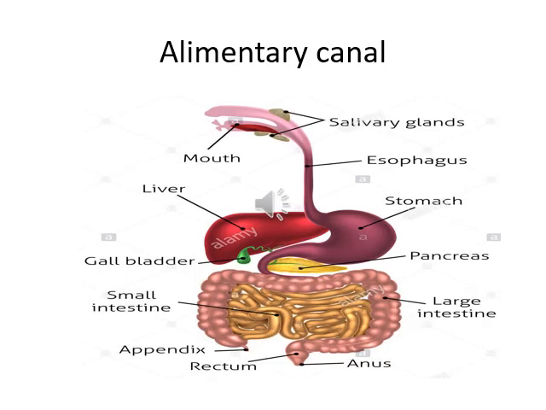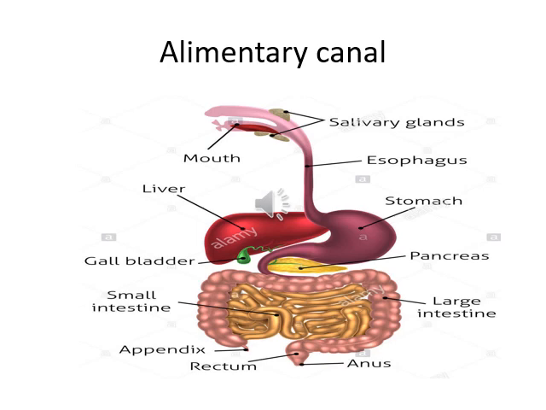Now, as you can see on your screen, is the alimentary canal, and the alimentary canal is almost 9 meters long, coiled food tube, open at both ends. As you can see, it begins with the mouth and ends with the anus.